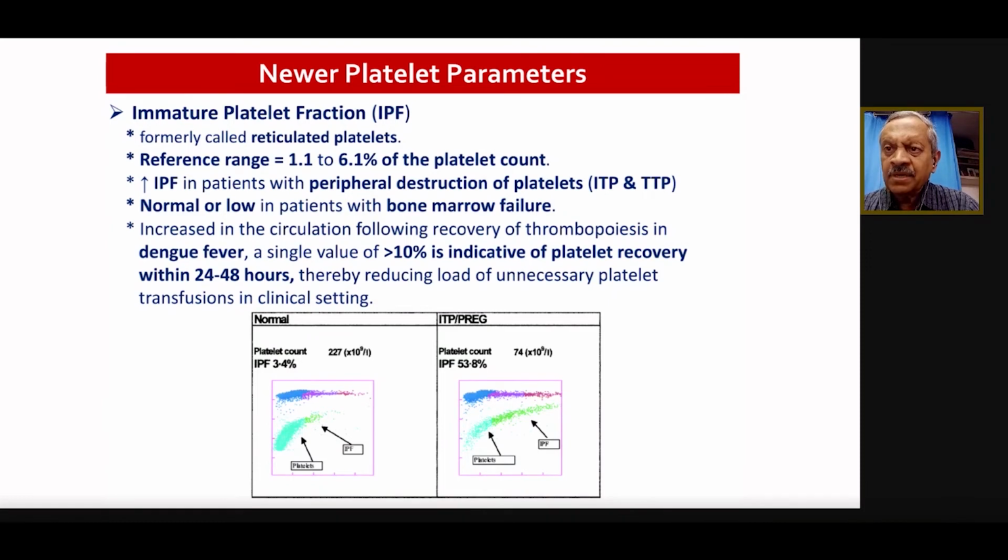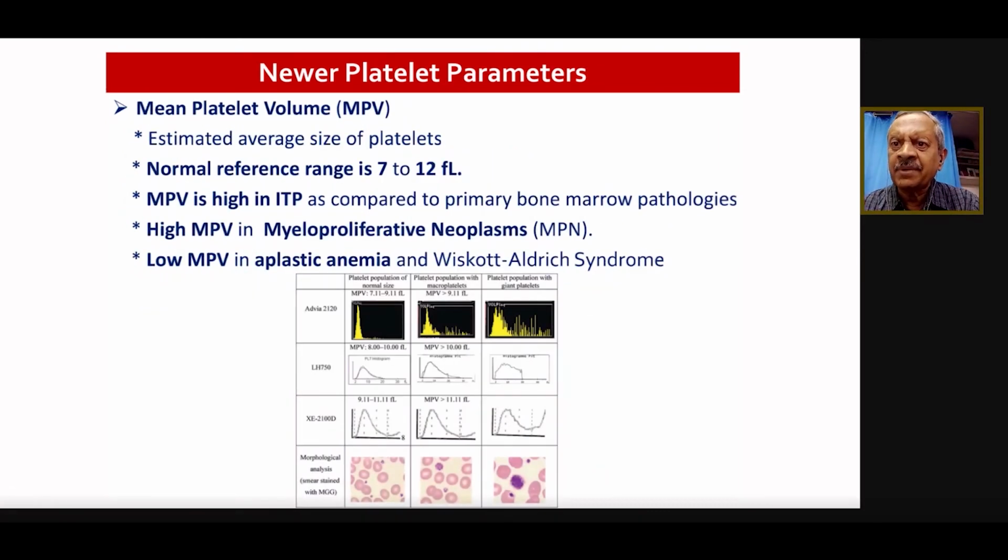It's very important, but most important to me, the help of IPF is in dengue patients when the thrombocytopenia is there, but the immature platelet fraction is more than 10%. If it is there, we can say that this patient is on the path of recovery, and in a matter of the next 48 hours, the platelet counts will return to normal or start showing recovery. So there is no need of giving platelet transfusions because the bone marrow is doing the job. So this is where these newer parameters help.